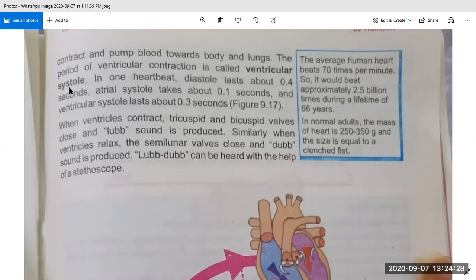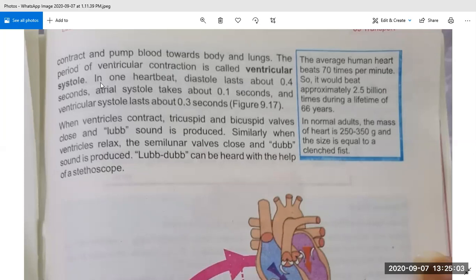Second is called atrial systole. It is a time period after filling the blood in the heart, when the atria contract and pump blood towards the ventricles. And ventricular systole is a time period at which both ventricles contract and pump the blood towards the body and to the lungs. So these steps are involved in the cardiac cycle. This is very important. You have to underline them, they are important for your short questions.